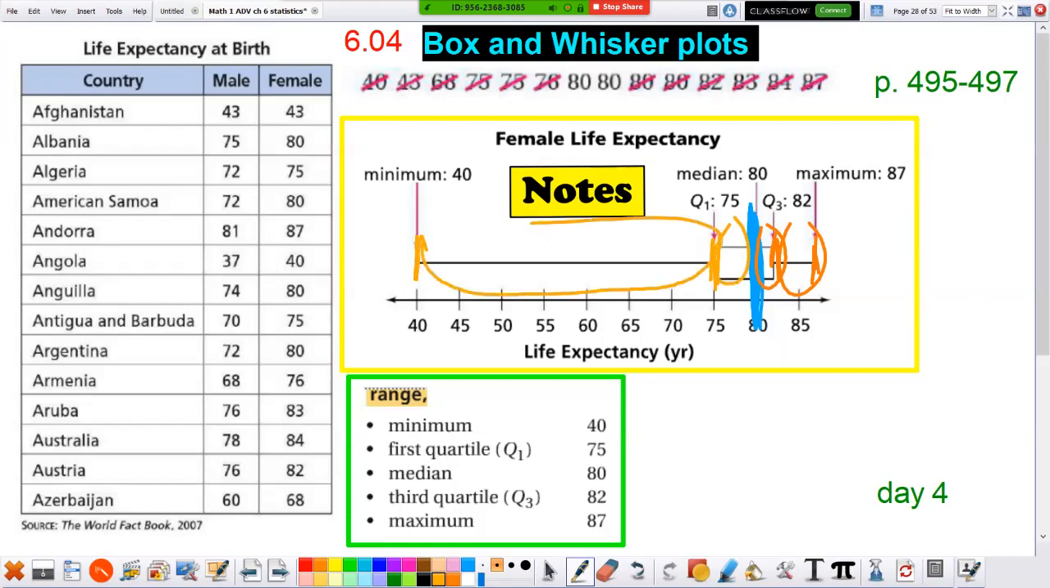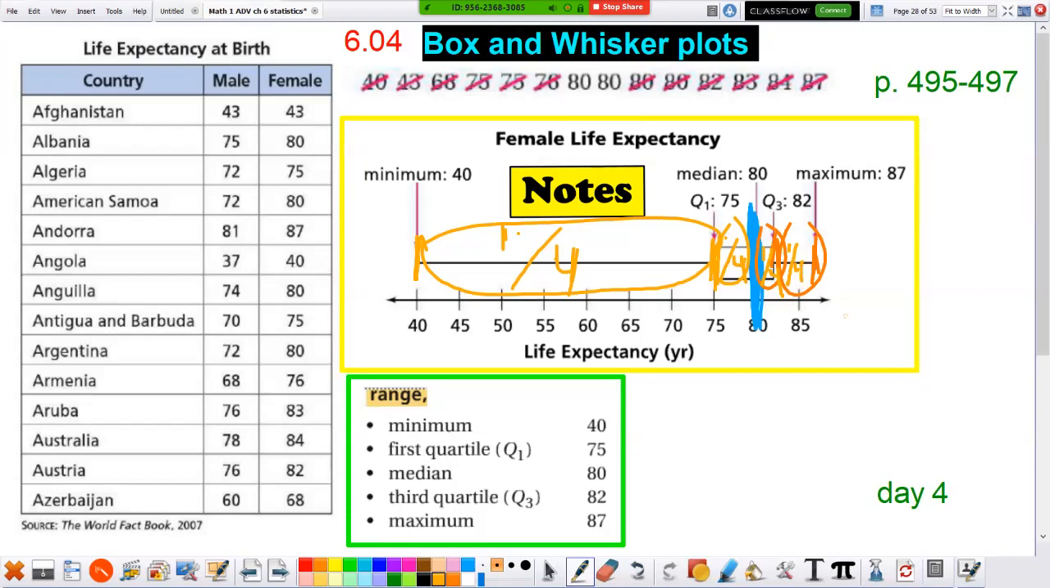Boom, boom. Notice we've divided the people into 4 groups. Each one of these groups has about the same amount of people. 1/4 of the people, I draw 1/4. 1/4 of the people live between 40 and 75. 1/4 of the people, 1/4 of the countries. 1/4 of people live between 75 and 80. If you live older than 80, you're going to live a lot older? No. 1/4 of them are right in here. 1/4 of them are between 80 and 82, and the other 1/4 are between 82 and 85.